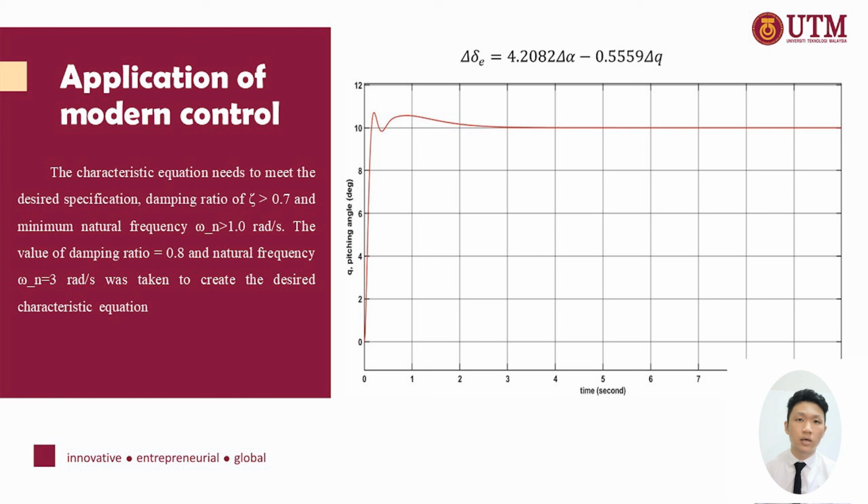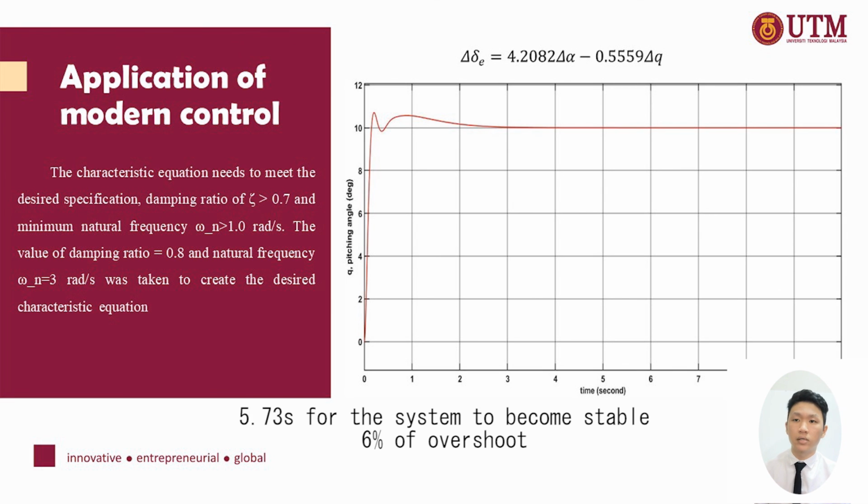Okay, the above figure shows the response of the CAMAR UAV with the state feedback application. It only took 5.73 seconds for the system to become stable, and the system is much faster and it gets rid of the steady state error, making the system have almost 6% of overshoot only.